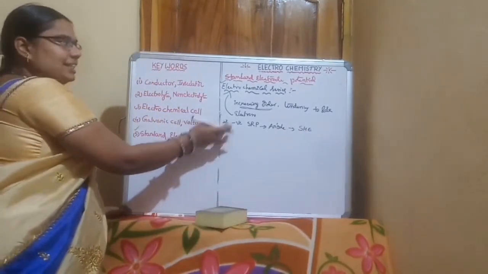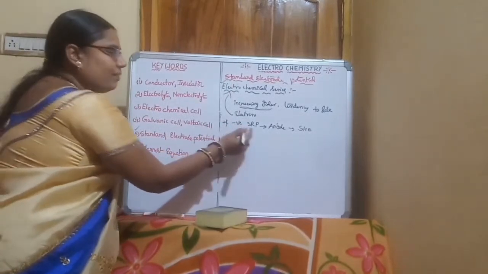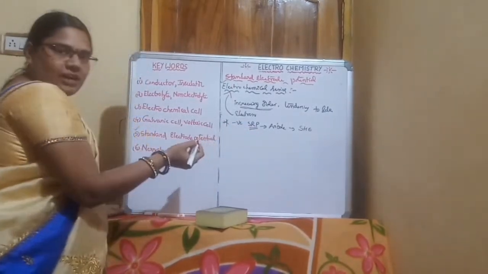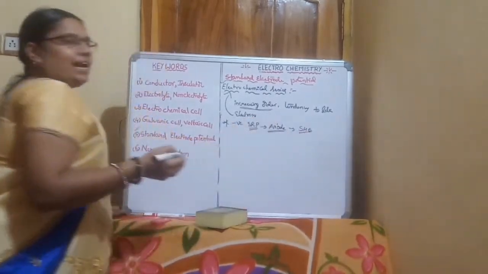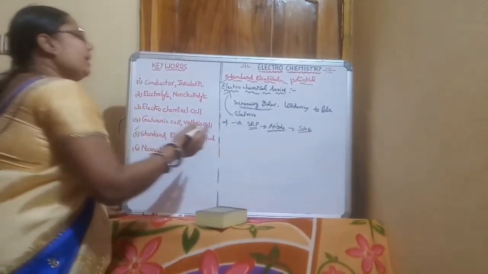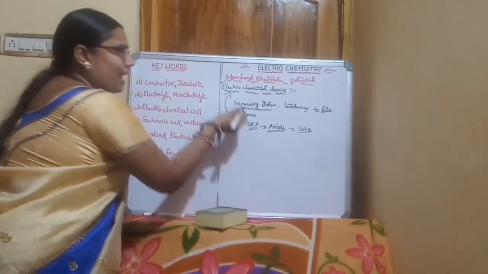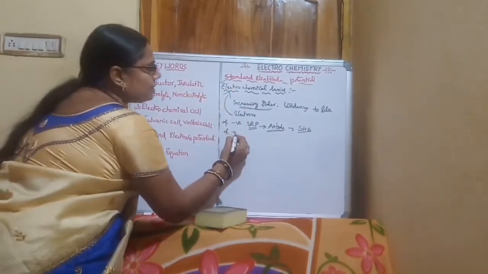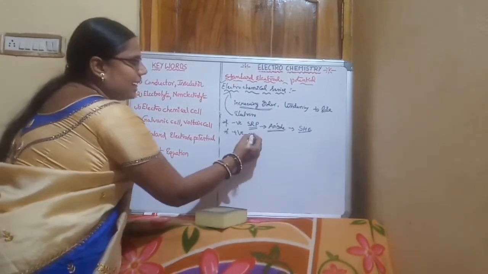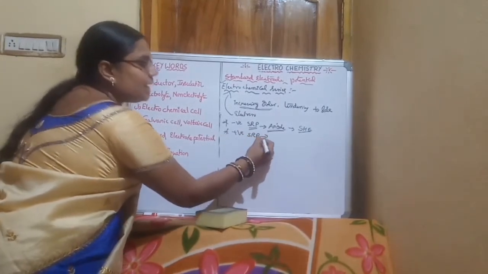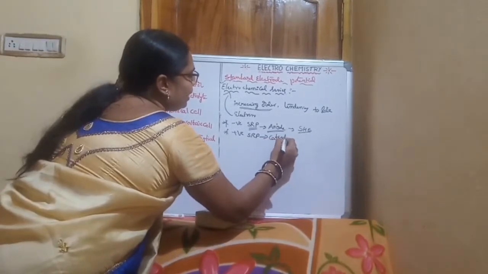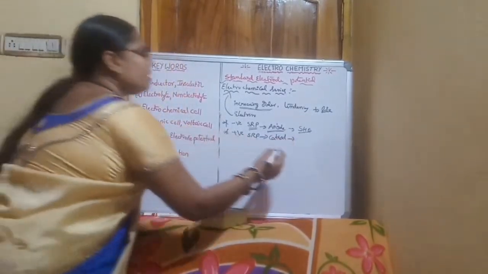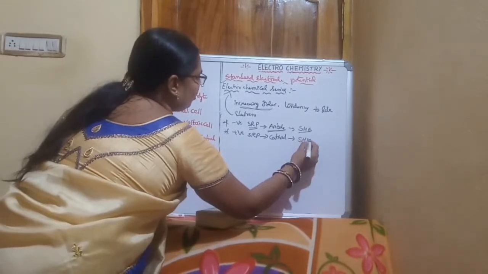The elements which have positive SRPs, positive standard reduction potentials, act as a cathode with respect to the standard hydrogen electrode.